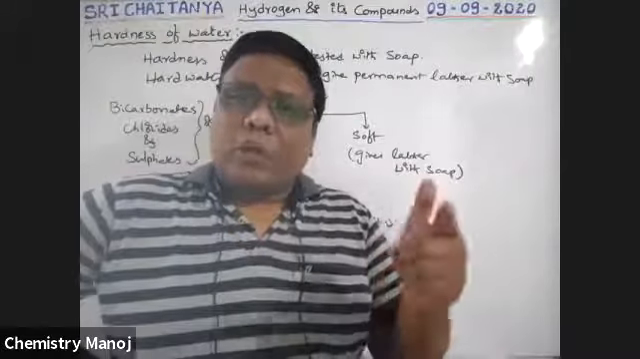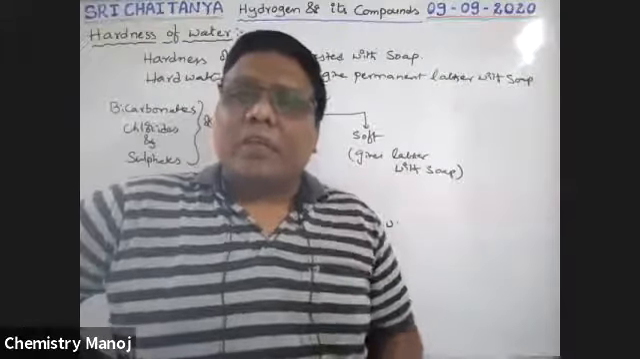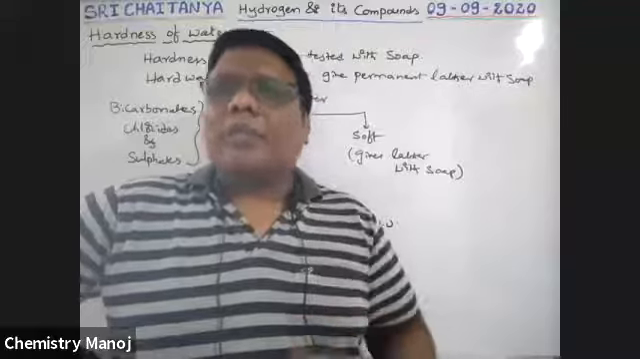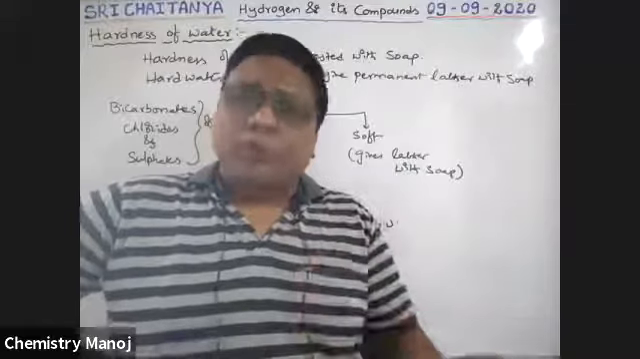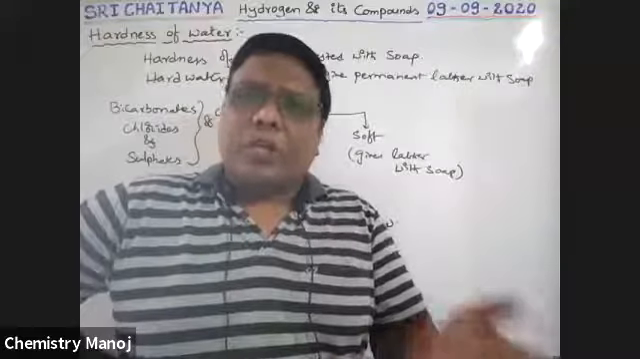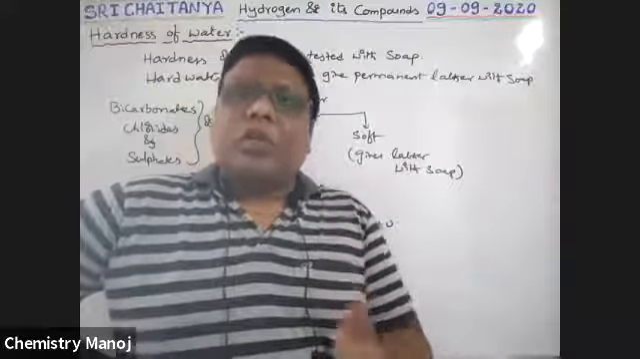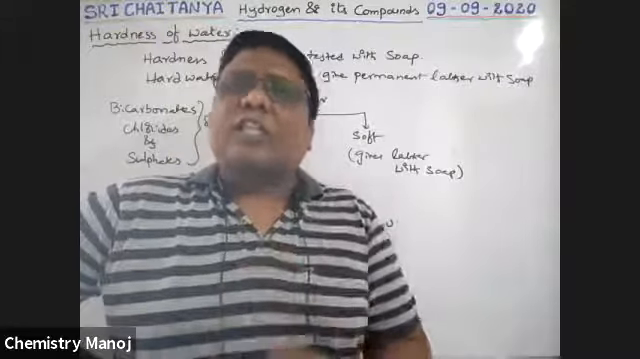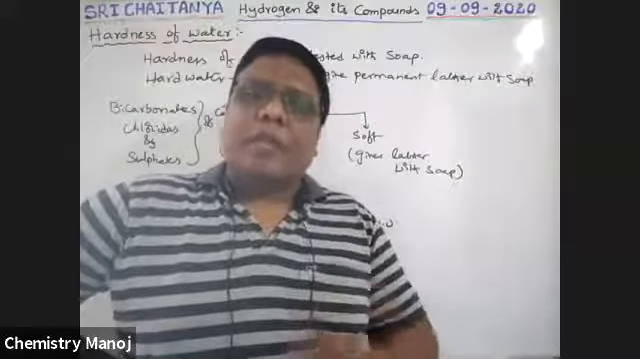So bicarbonates, chlorides, and sulfates of calcium and magnesium create hardness in water. If any one of these or all of these are present in water, that water automatically becomes hard water. But bicarbonates are easy to remove. So water which contains only bicarbonates of calcium and magnesium as soluble substances, not from other metals, is easy to convert into soft water. That's why it is called temporary hard water. That means temporary hardness is due to bicarbonates of calcium and magnesium.